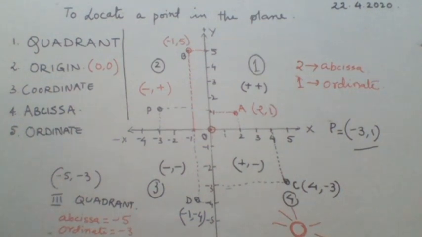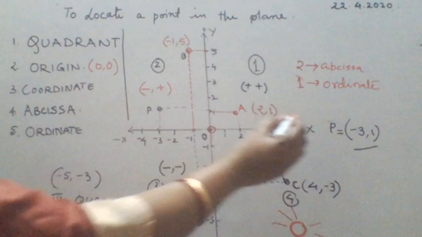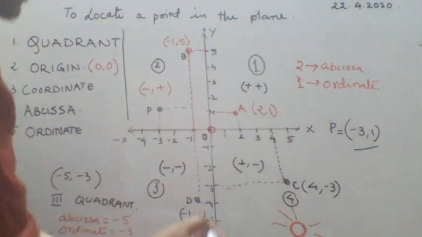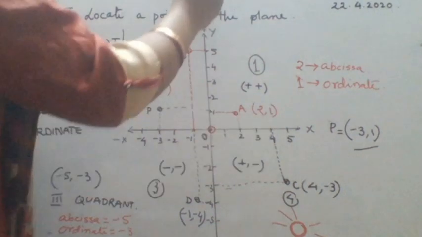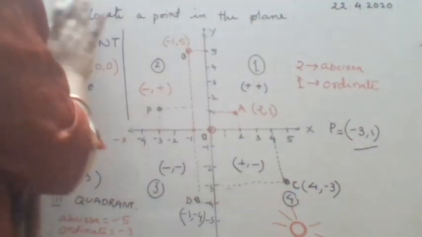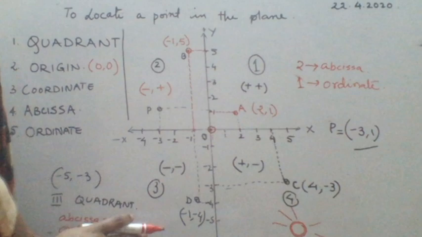Ma'am, what is quadrant? One student has asked me, ma'am, what is quadrant? Okay, fine. My dear student, maybe you have joined later. I answer you. Quadrant is when I draw two perpendicular lines on a plane, then this plane is divided into four parts. All the points in this part, then you can have points in this part, this and this.